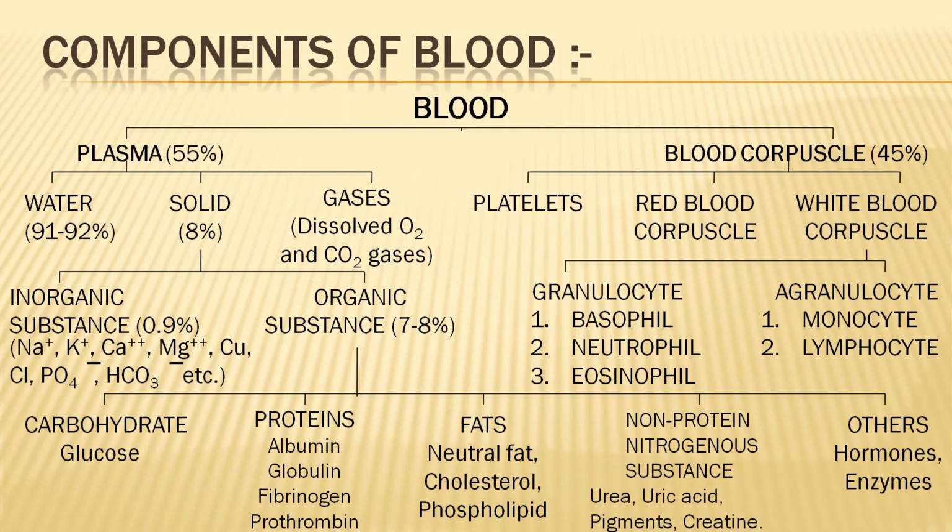Now, the components of the blood. What are the blood components? The two major blood components are plasma, which constitutes 55%, and blood corpuscles, which constitute 45%. So these two are the major components of blood. What is plasma? Plasma is a pale yellowish color, fiberless, intercellular alkaline fluid in which the blood cells remain suspended.